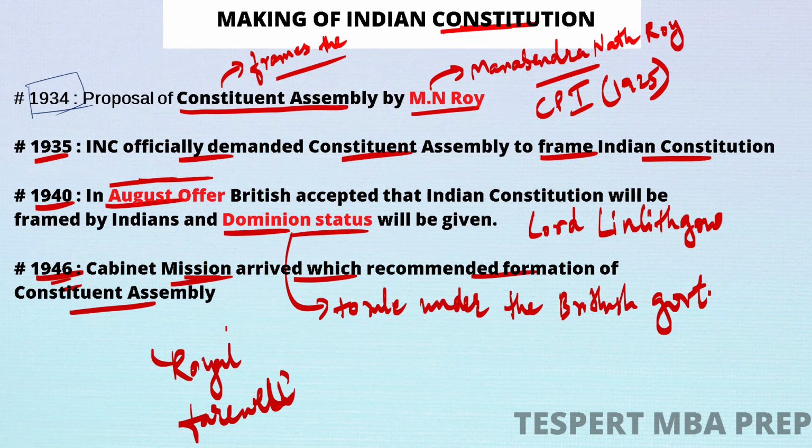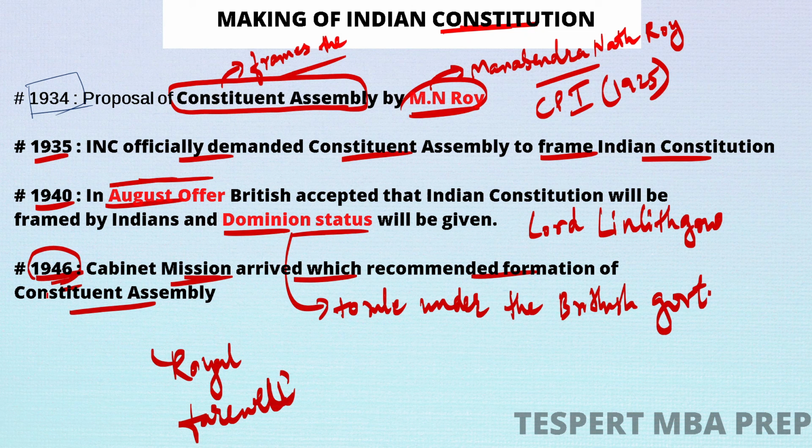As we already discussed, this Constituent Assembly was officially proposed for the first time by M.N. Roy, but it came into existence after the arrival of the cabinet mission in India in 1946.